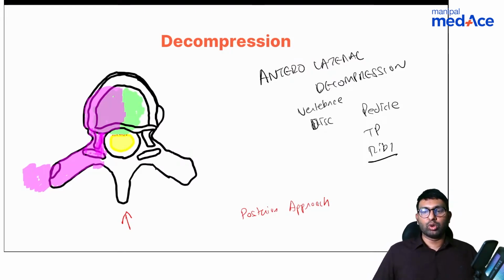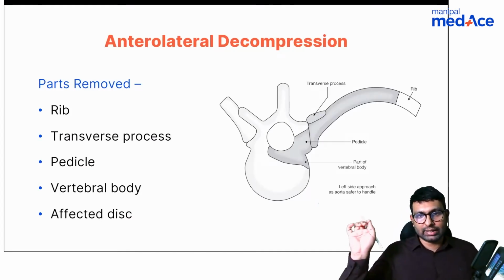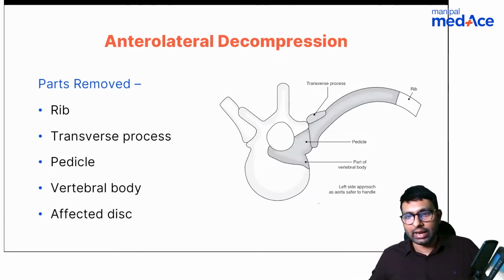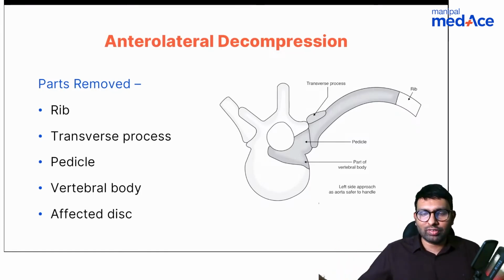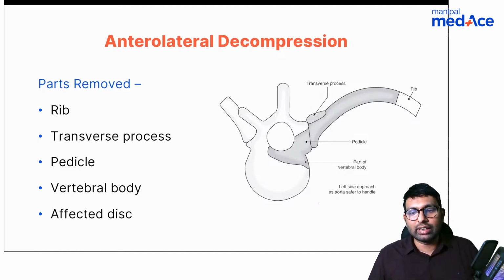So all of these are removed, and this is the anterolateral decompression. Can you see what is marked in there are the parts that are removed? Rib, transverse process, pedicle, vertebral body, and the affected disc is removed. Through this you can remove all of the pus and all the infected material. You get a good amount of decompression in this. Okay, so this is the anterolateral decompression done.